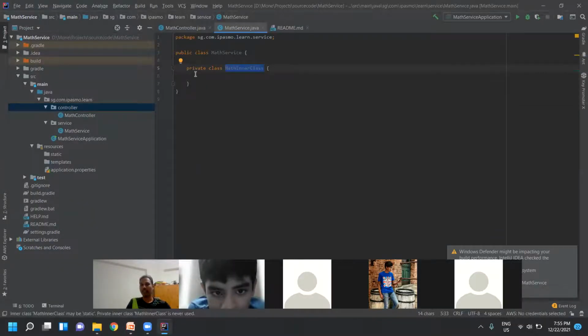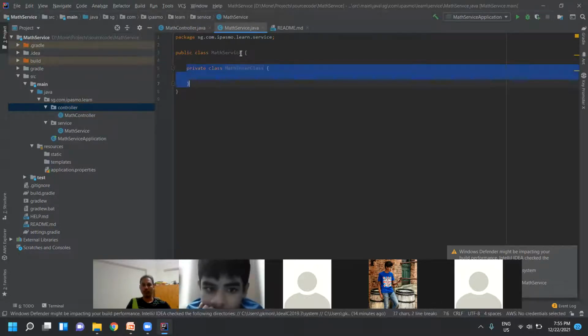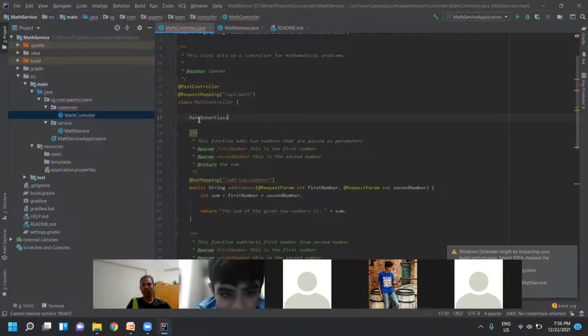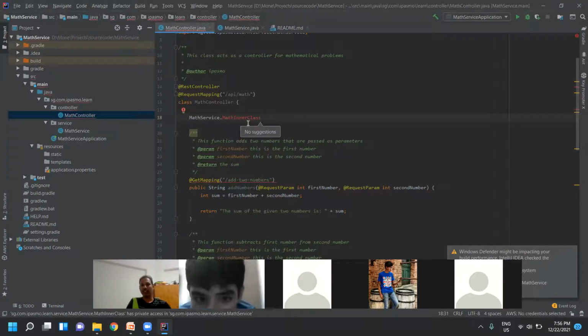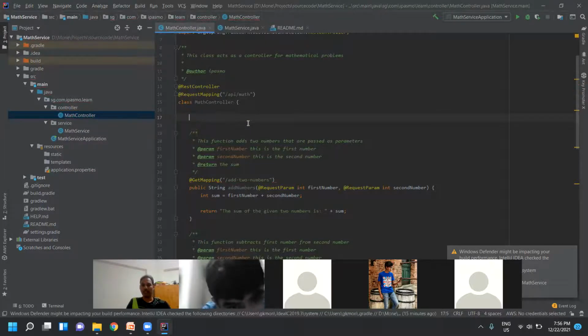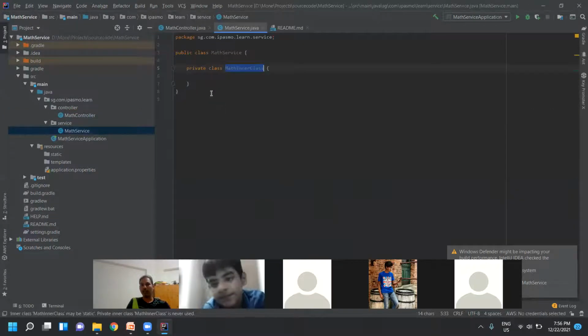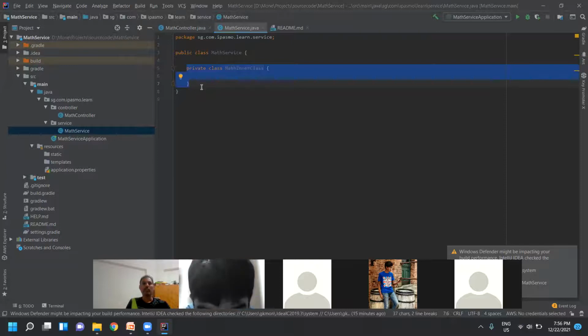This inner class is declared with private access, so it is available only within the class. You cannot create an instance of this anywhere outside. I want to create it here, but it's not available, it is still showing in red. Private cannot be accessed outside the class, only within the class.